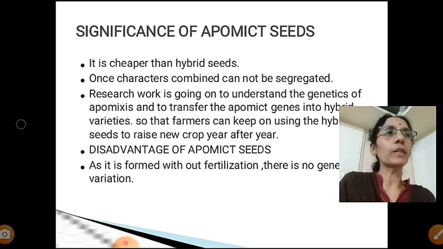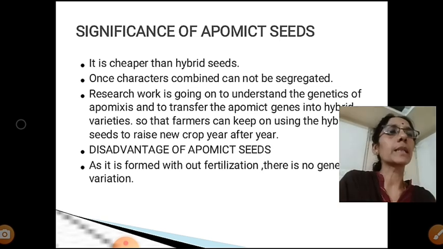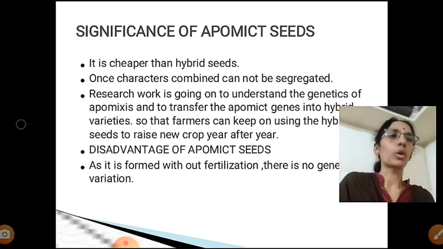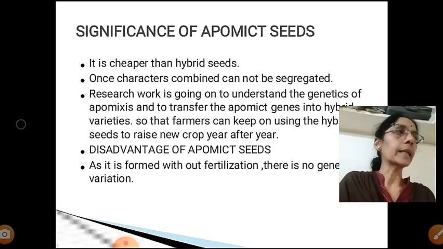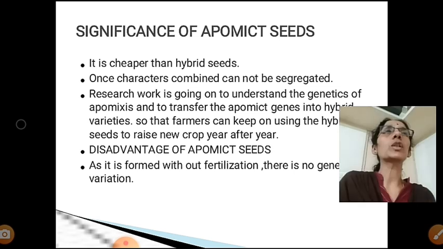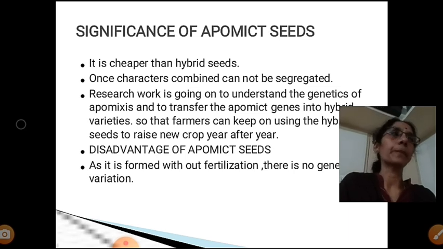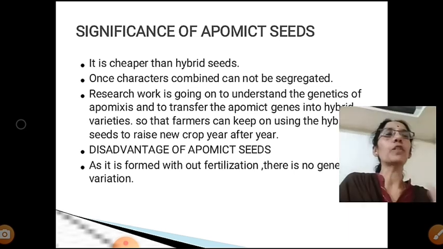Clear? That is the advantage of apomixed seed.